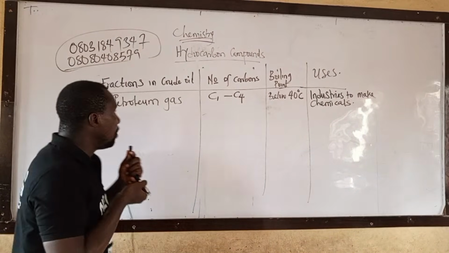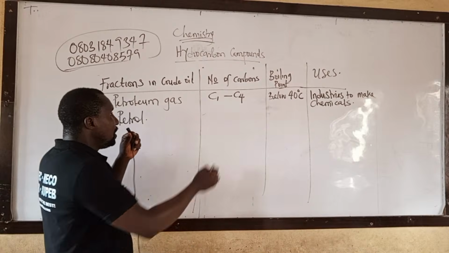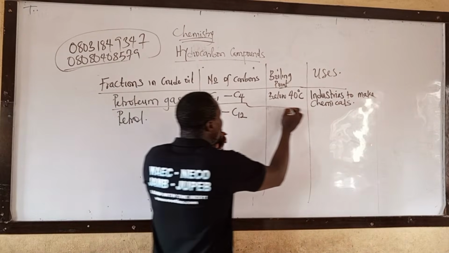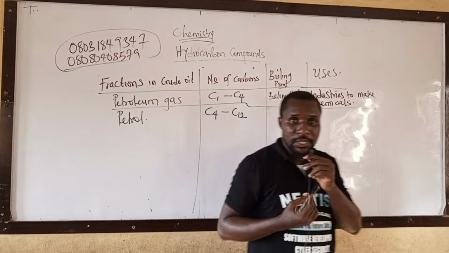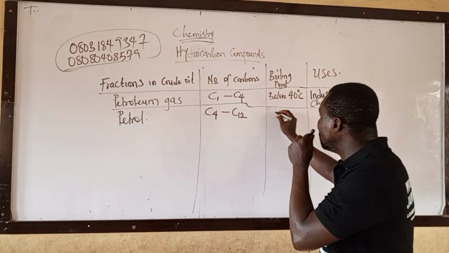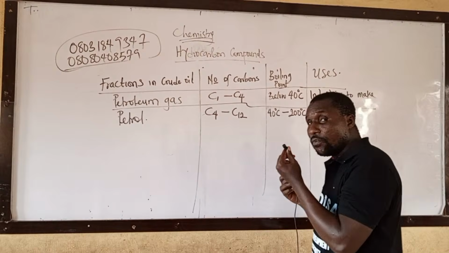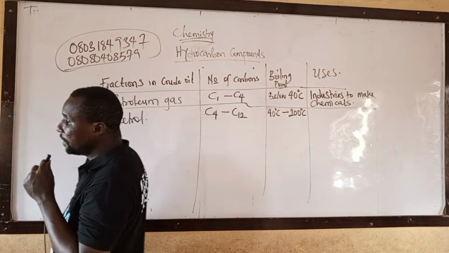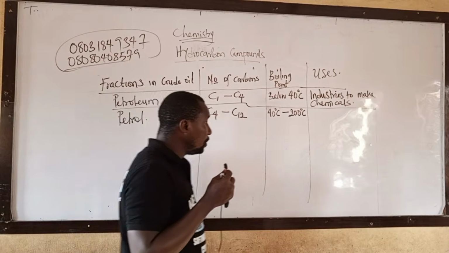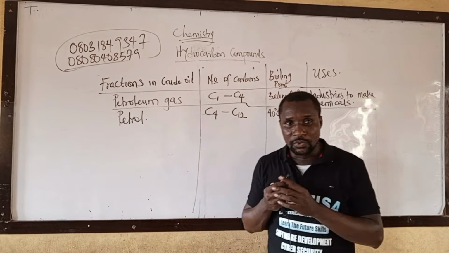Take note of that. Next one, we have petrol. The carbon of this is between 4 carbon to 12 carbon, and the temperature is between 40 degrees C to 200 degrees C. Take note of that.